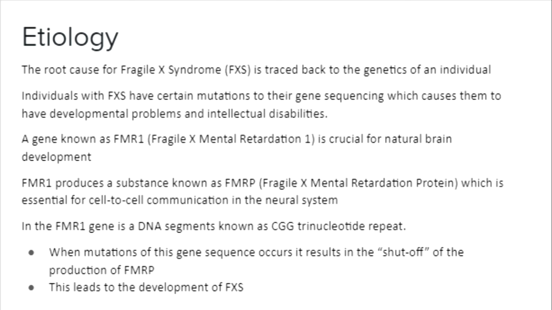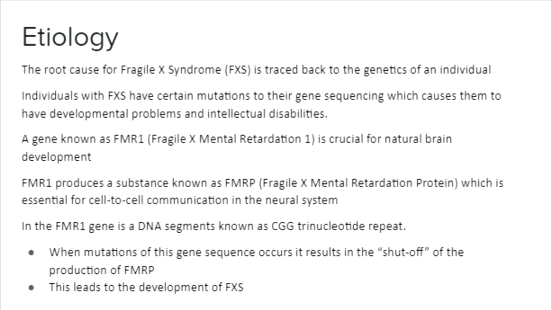FMR1 produces a substance known as FMRP, also known as Fragile X mental retardation protein, which is essential for cell-to-cell communication in the neural system. In the FMR1 gene is a DNA segment known as CGG trinucleotide repeat. FMRP is seen in many areas of the body, such as the brain, ovaries, and testes.